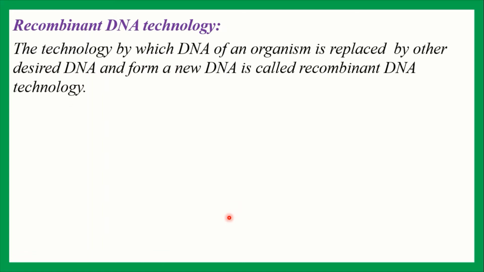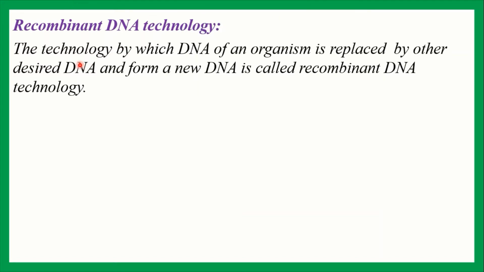Recombinant DNA technology is considered the most important instrument of biotechnology. In this process, a DNA molecule is cut at two specific places by an enzyme to separate the desired gene, and it is joined to a specific part of another DNA molecule, and the mixed DNA produced in this process is known as recombinant DNA.